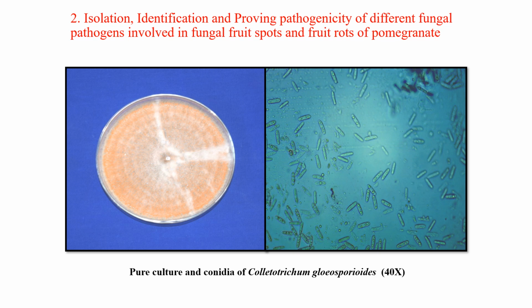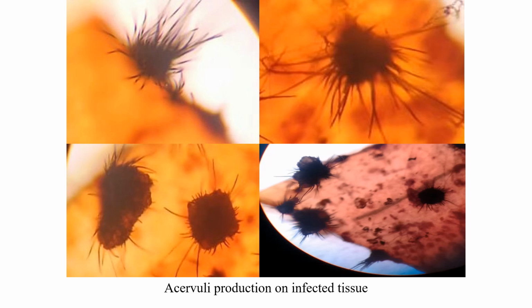Here, by using the leaf isolation technique, we isolated the pathogen and we got a pure culture of Colletotrichum gloeosporioides, which has a saffron color pigmentation, and the conidia of the anthracnose pathogen Colletotrichum gloeosporioides are dumbbell shaped with oil globules at both the corners. And under the microscope we observed acervuli production by this pathogen.